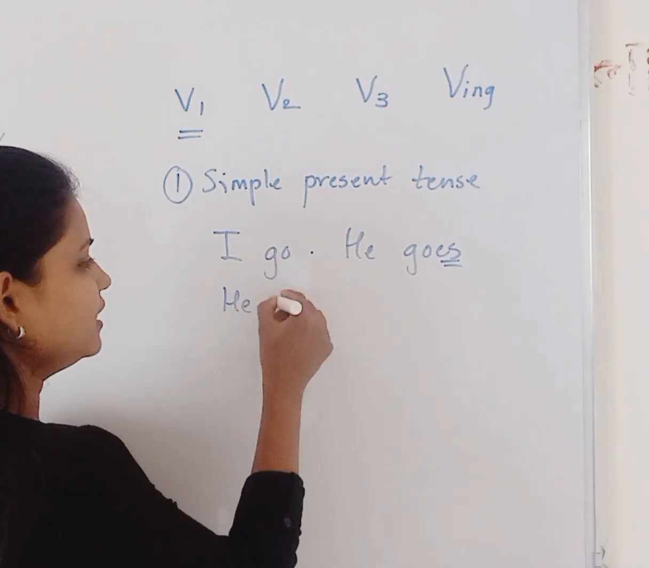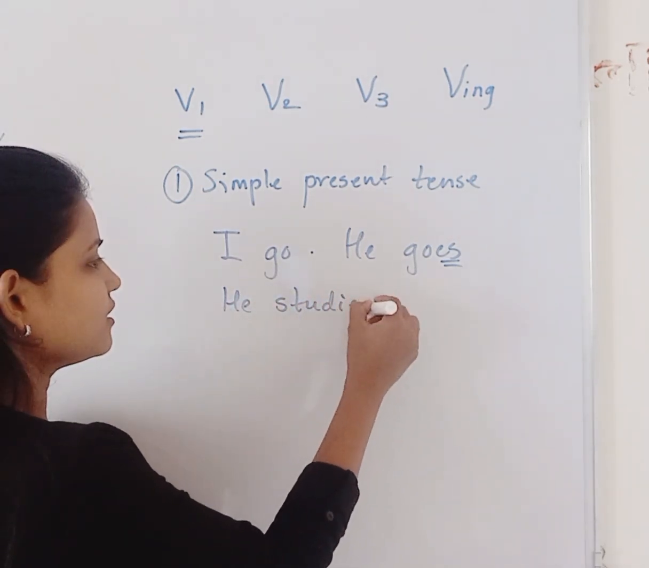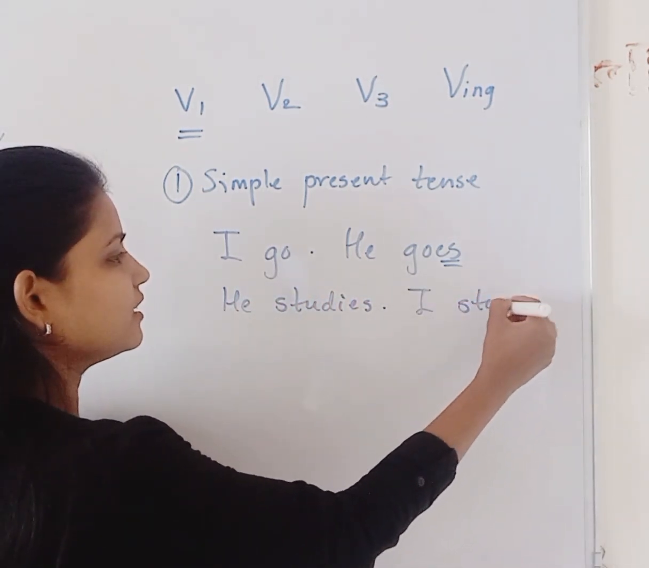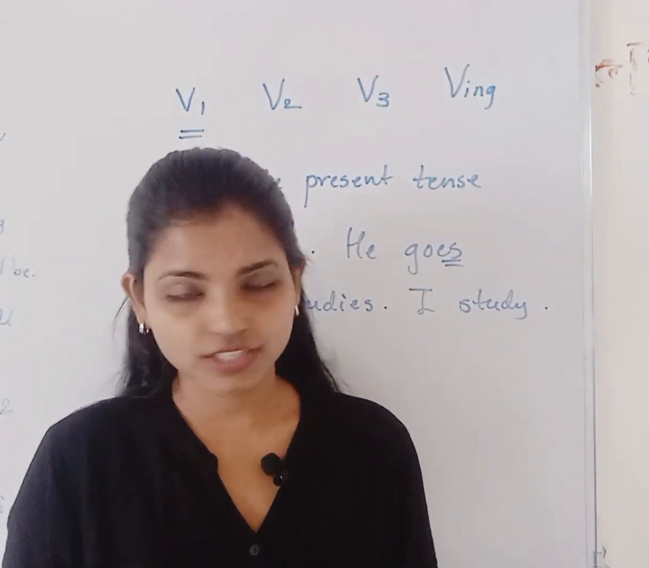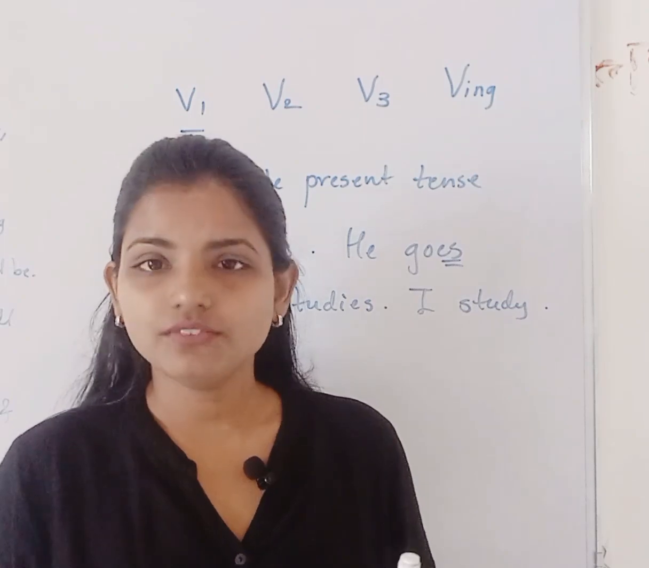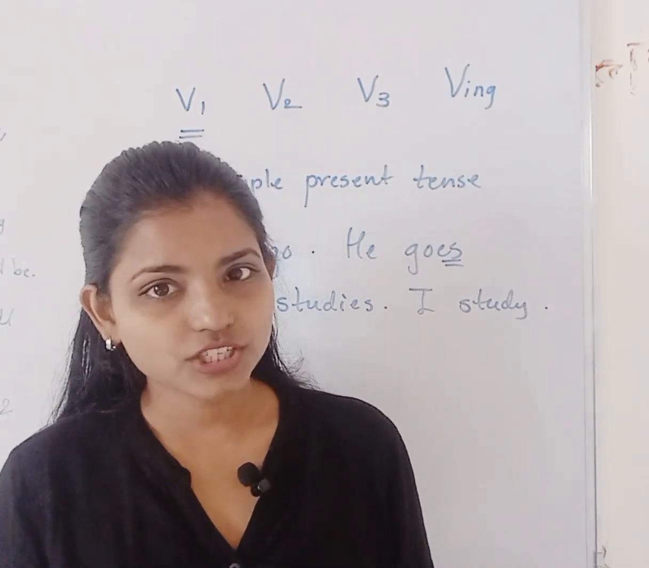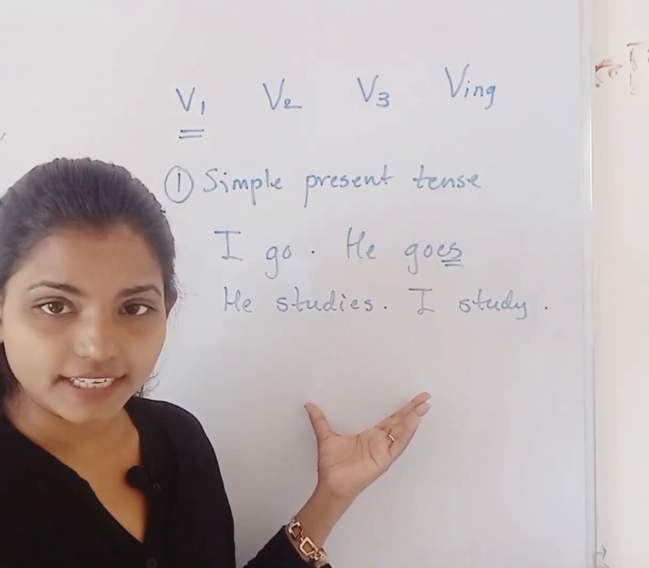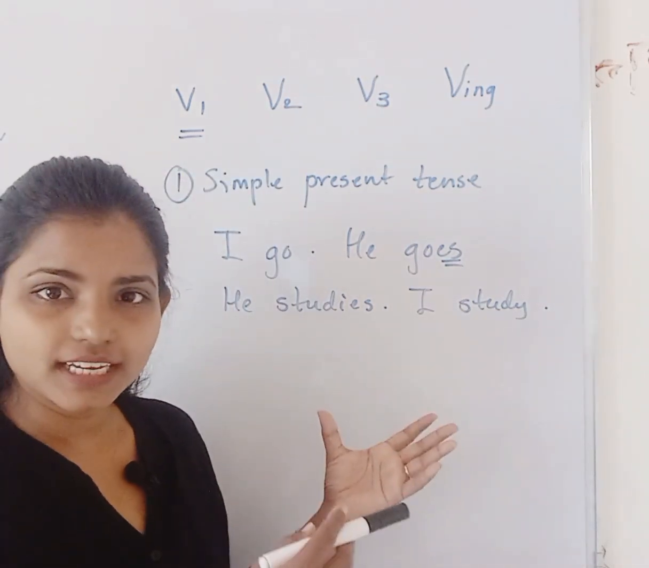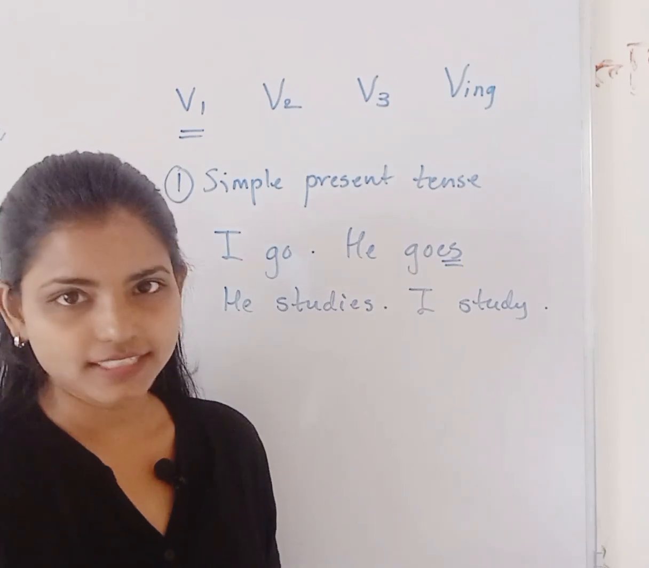Next, he studies, I study. These type of sentences say that these actions happen again and again. When there are some actions which happen on a regular basis, then you have to use these kind of sentences. Basically, this is called simple present tense.